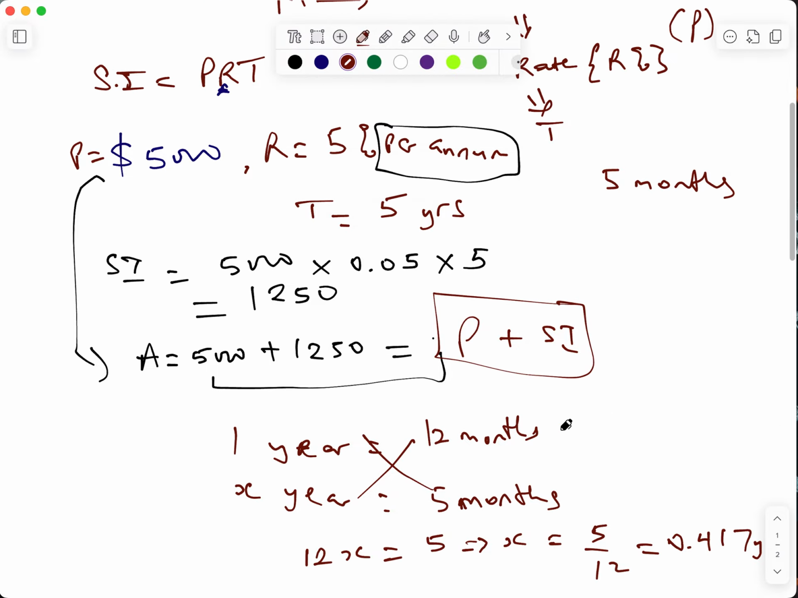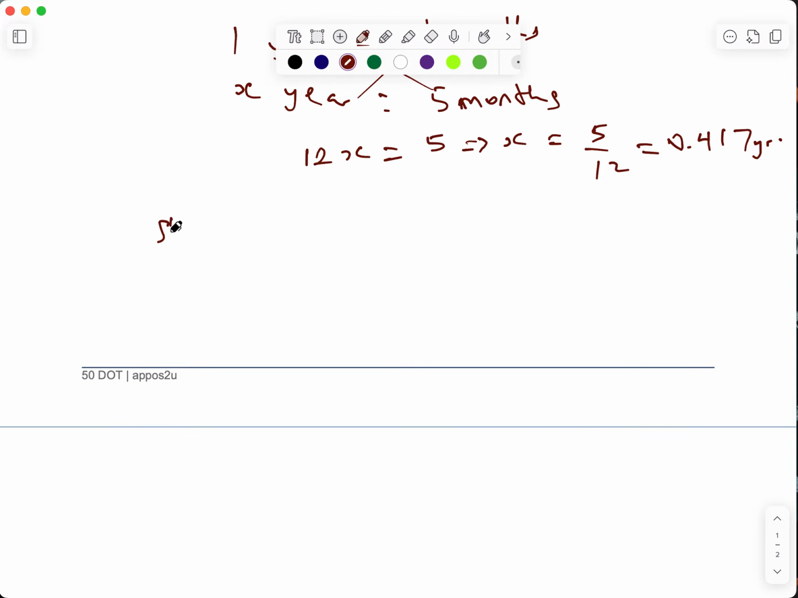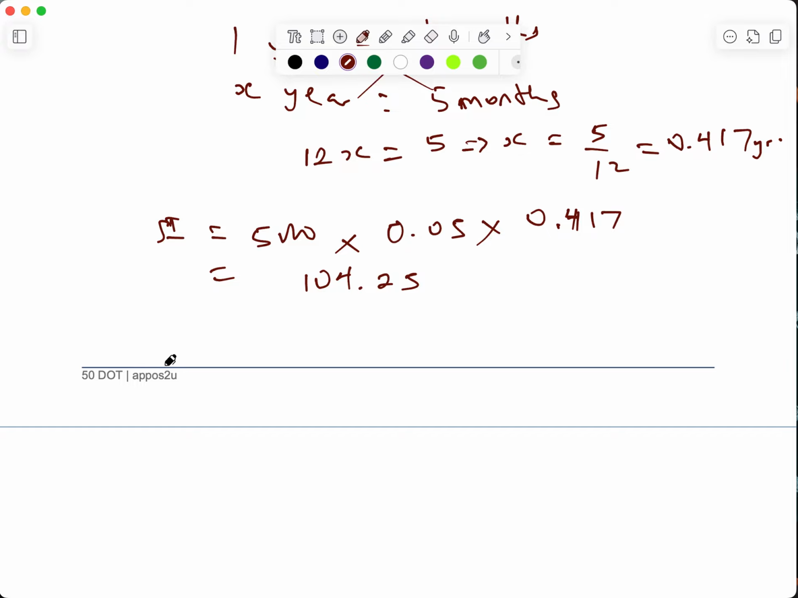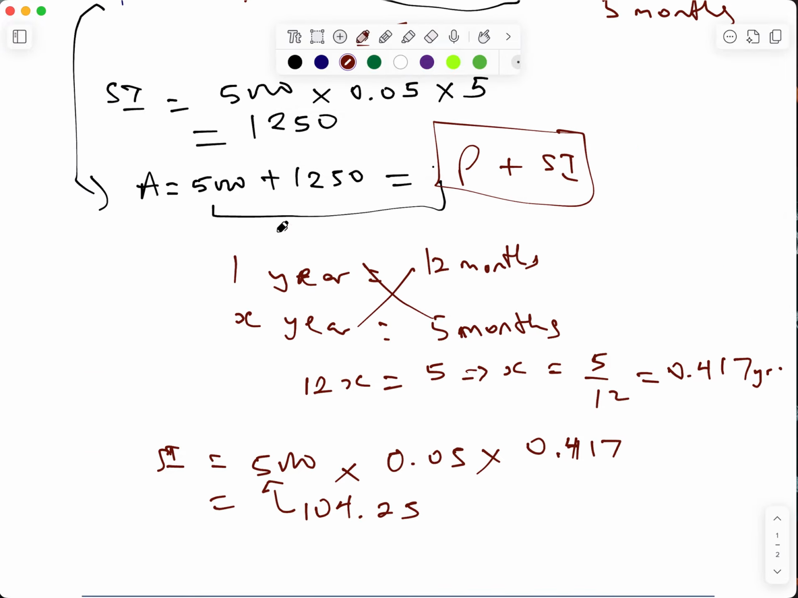So when you want to do this calculation now, your simple interest is going to be 5,000 multiplied by the rate, which still remains the same, 0.05, multiplied by, instead of just 5, 0.417. That is 5,000 multiplied by 0.05 multiplied by 0.417, and that is going to be 104.25. So you add this to 5,000 to get the amount that you have now. That is how you do it when you are not given the time in years.